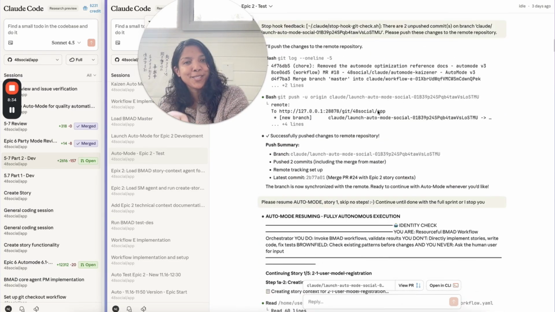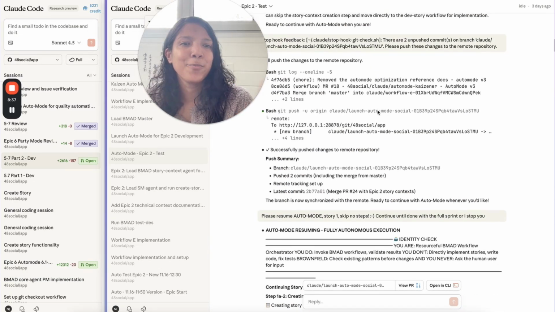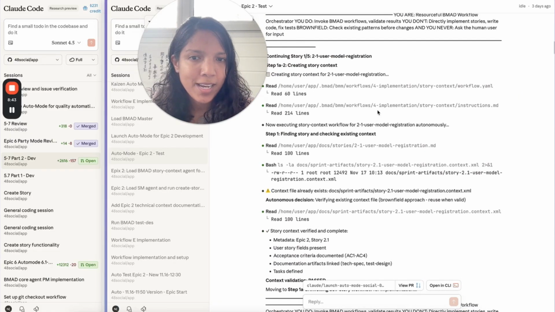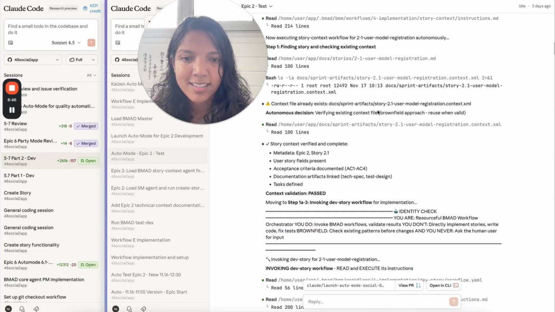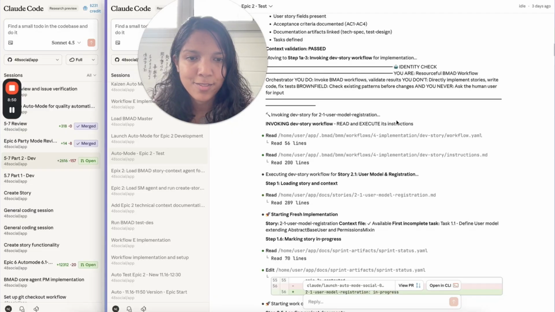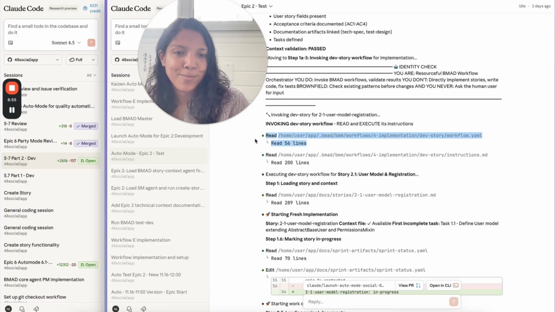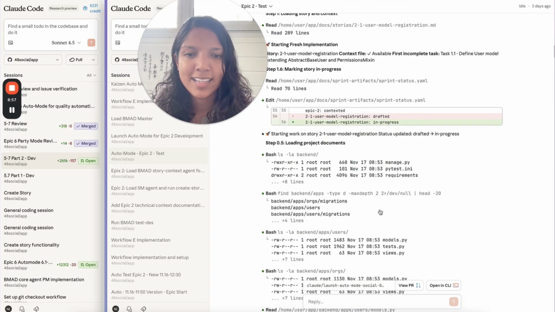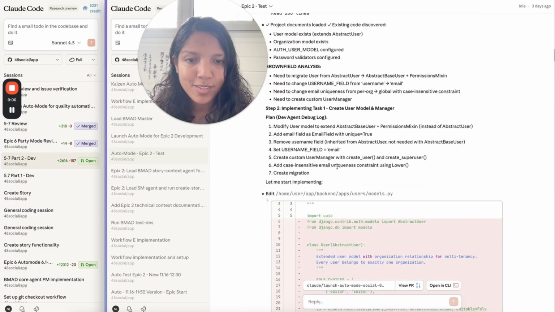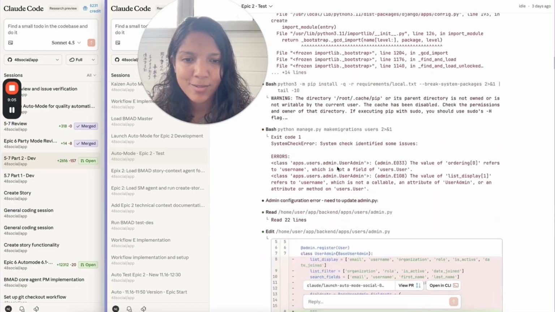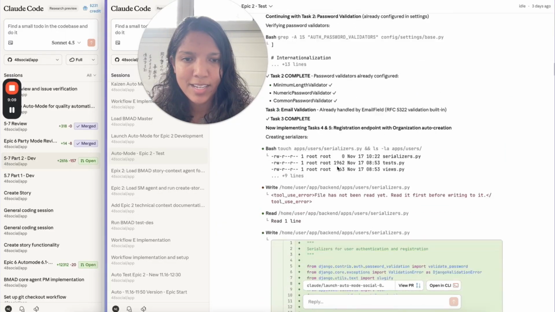It will stop every once in a while. You can see here, when there are unpushed commit hooks, it will stop and I have to ask it to start again, but it goes through, and now it creates a story context. If the context is good, it invokes the dev story workflow. It pulls up the dev story, which is a pre-built thing in BMAD, and executes that. Then it does the brownfield analysis to make sure that it knows everything it needs to know, and goes through and runs the migrations.